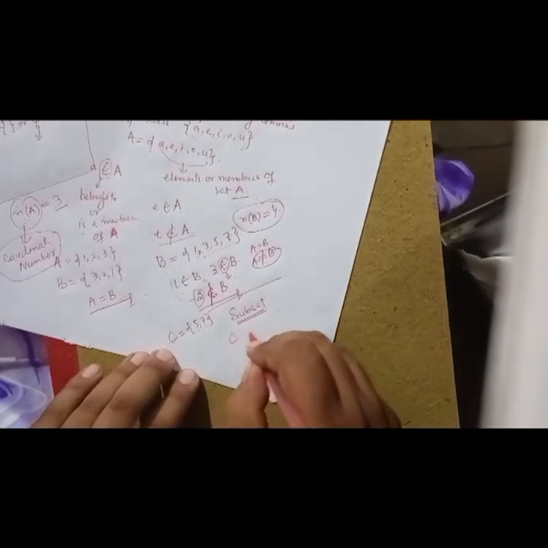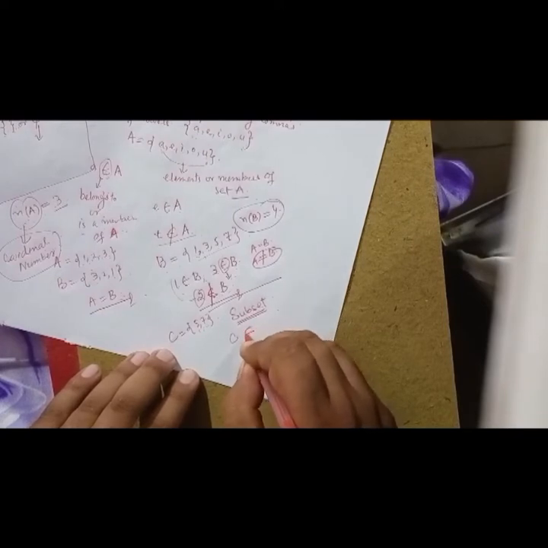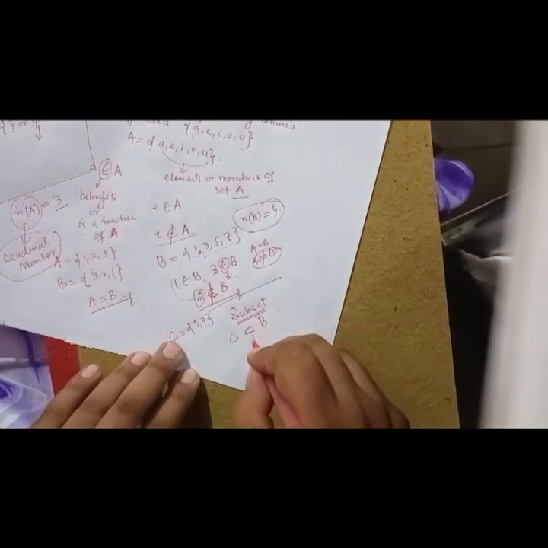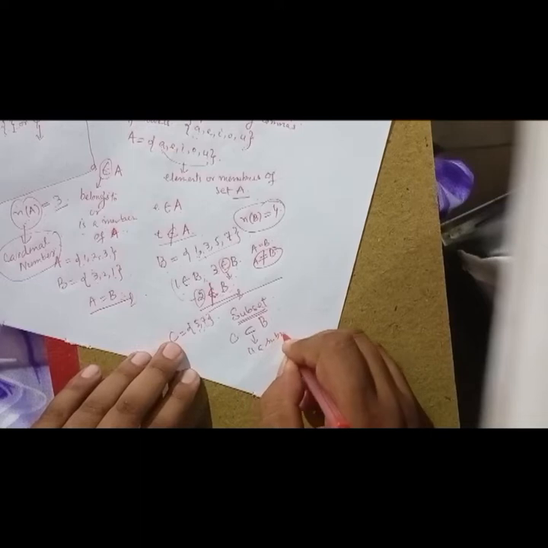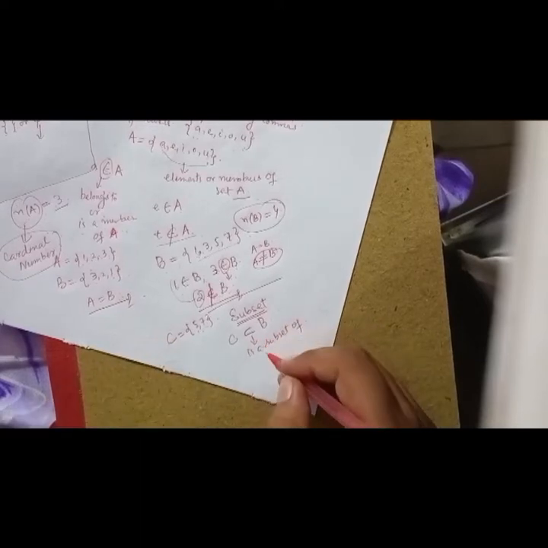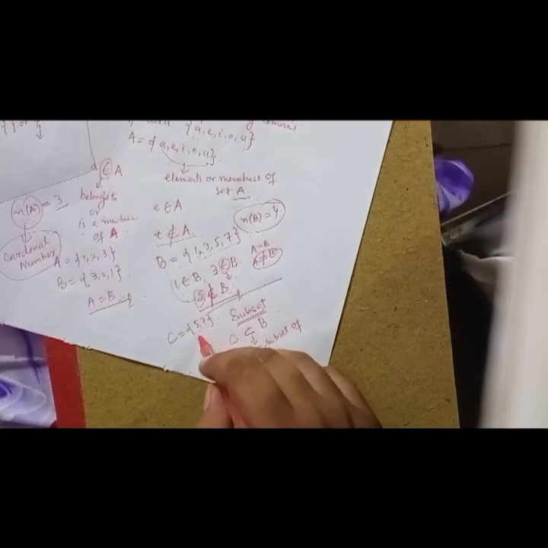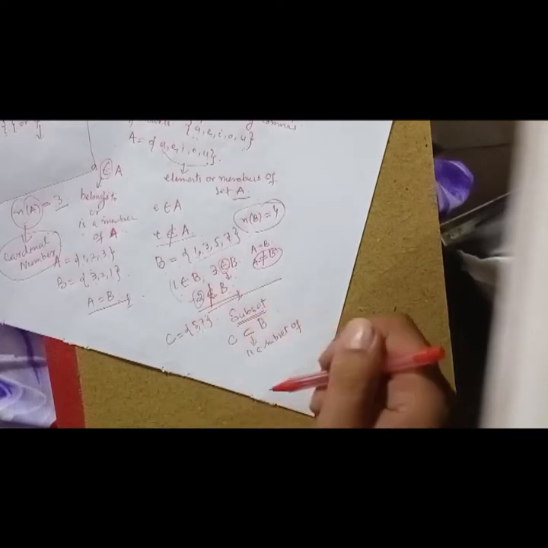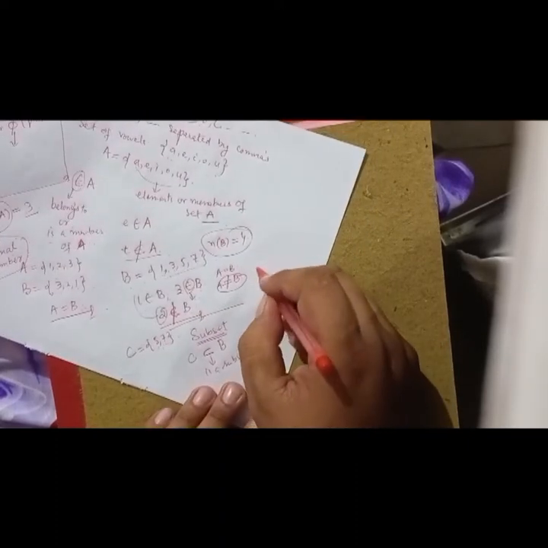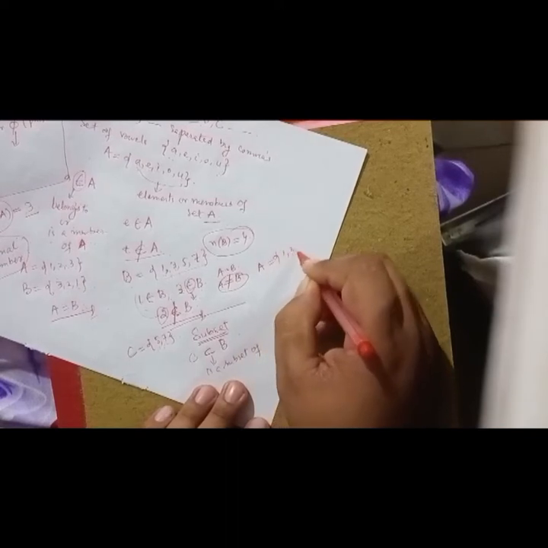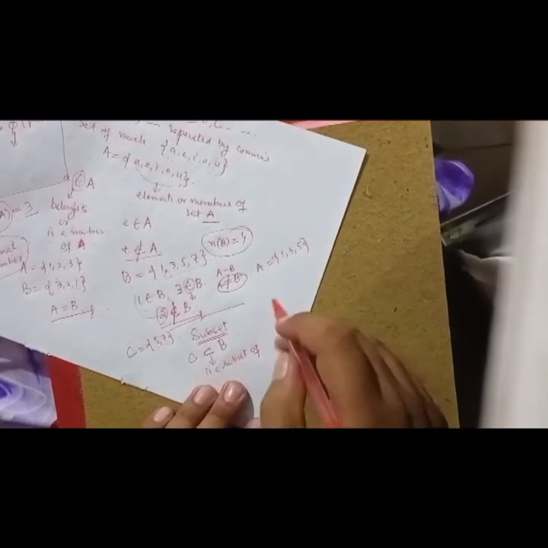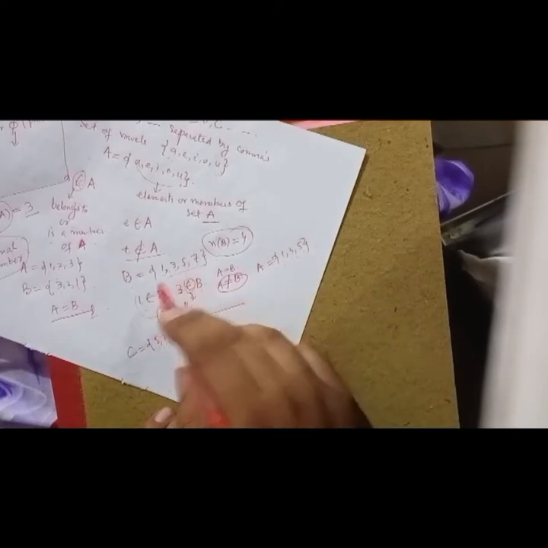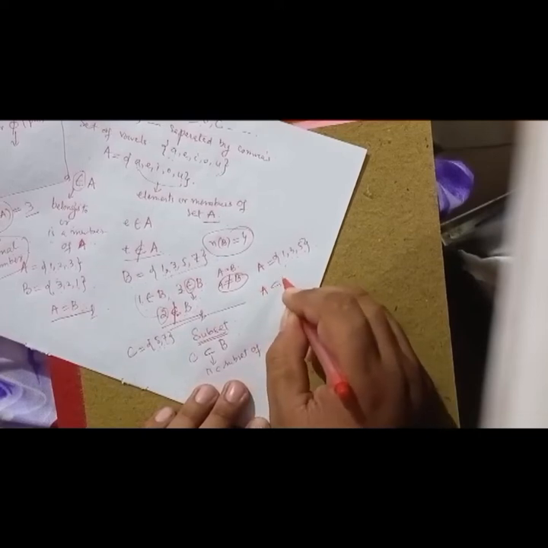This is the symbol to represent a subset. C is a subset of B. It means is a subset of. So what does it mean actually? Every element of C is also an element of set B. This is called the subset. For example, if I have one more, A is equal to 1, 3, 5, you can see every element in set A is also an element of set B. So I can write A is a subset of B.